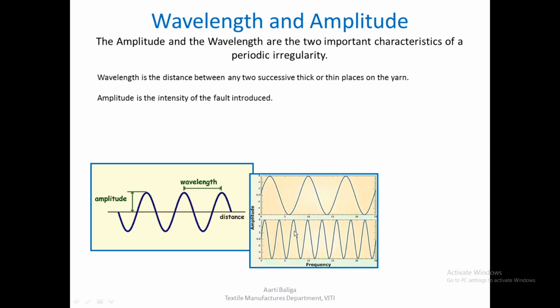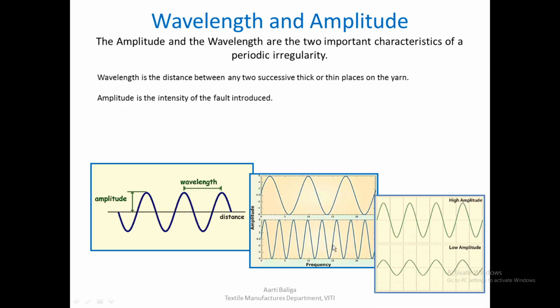Now there are different varieties. There can be two waves having the same amplitude and different wavelengths. So it would look like this. And if I were to talk of two waves with the same wavelength but different amplitudes, then it would be represented in this manner.